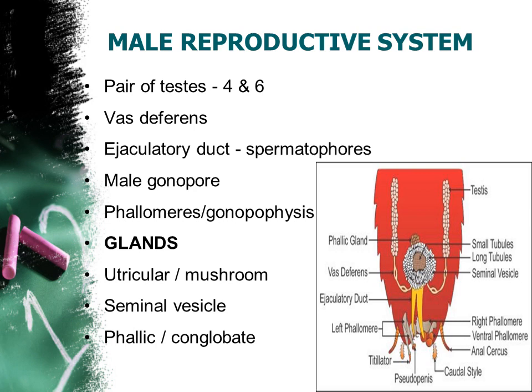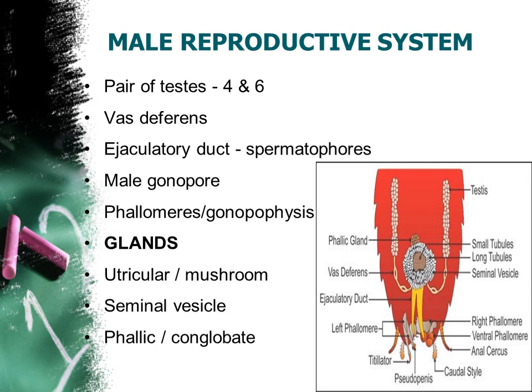If you are unable to read, just split this word and read, then you will get the term, right? That is helping in the copulation process of the cockroach. Understood? So these are the major regions involved in this reproductive system.